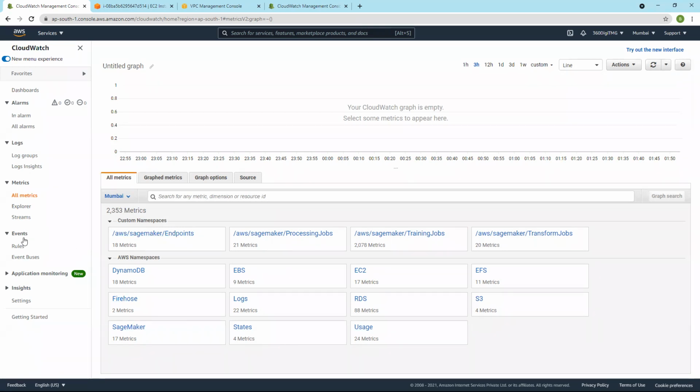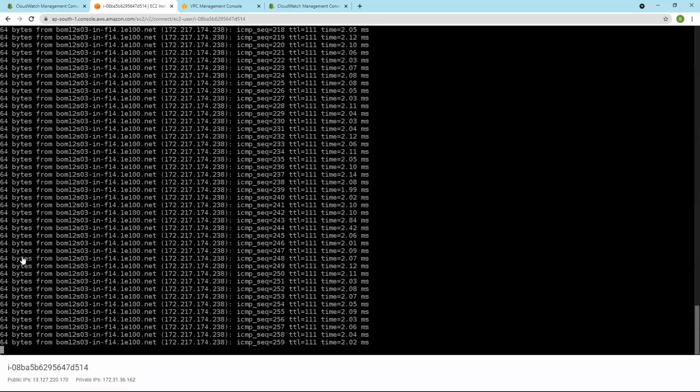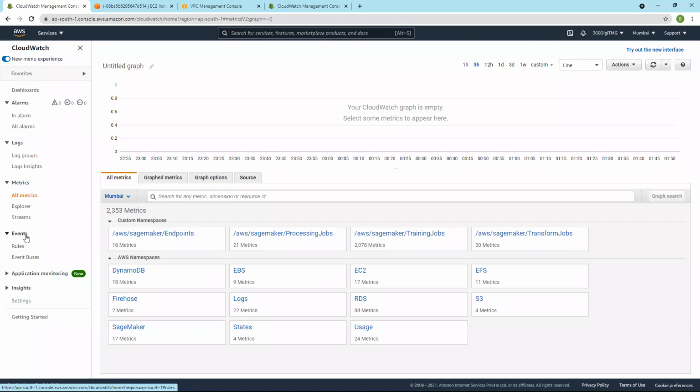And then we have one more thing called events. Let us go and stop it. And here one more thing we have called events. Events we already know what events are. We have looked into the event history of CloudTrail. So anything, any change that is happening, any change in the status of any service.